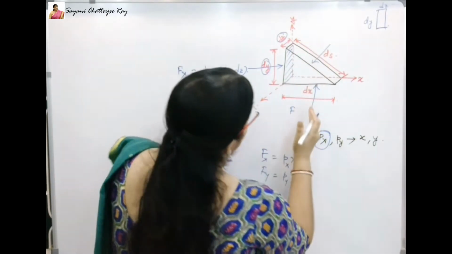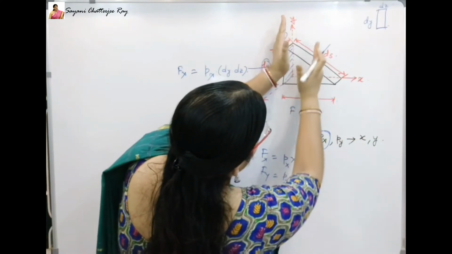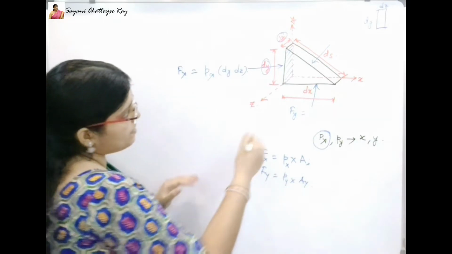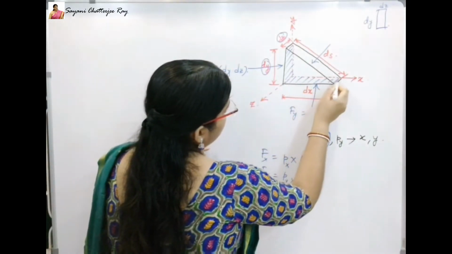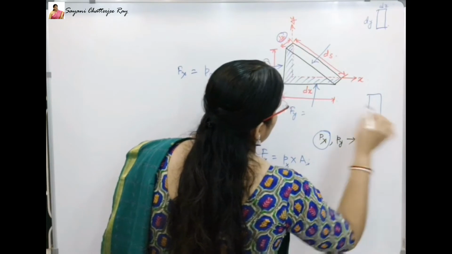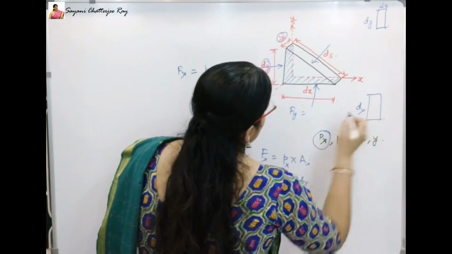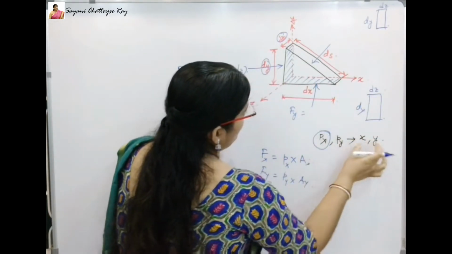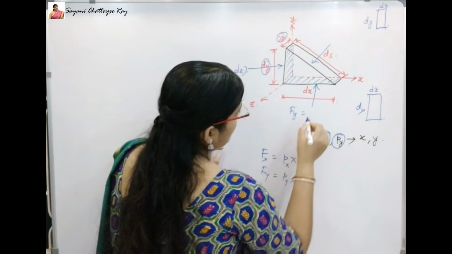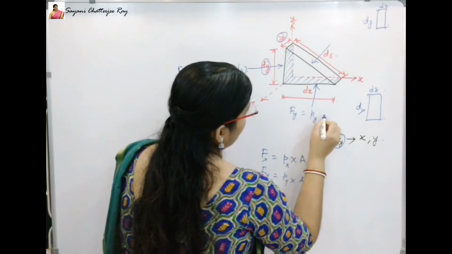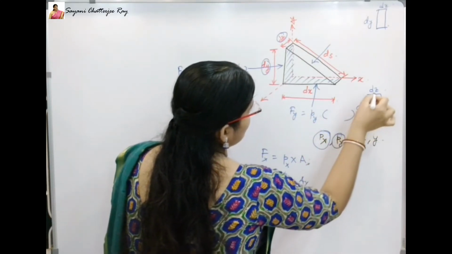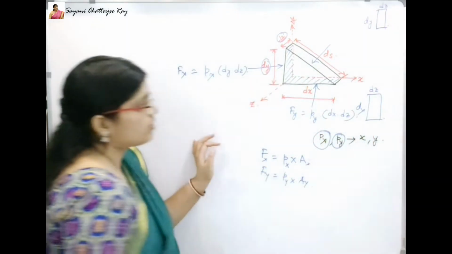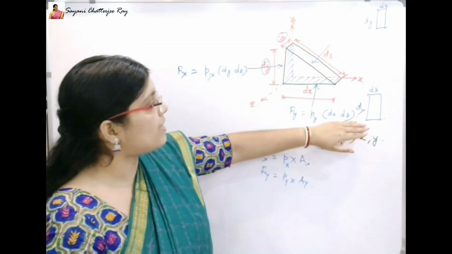You can see this is the y direction and it is running parallel to the y direction. So Fy equals, same concept, you can see this is a rectangle. This side is dx, this is dz. And what is the pressure? Pressure is Py and area is dx multiplied by dz. So I hope this is easier to understand.